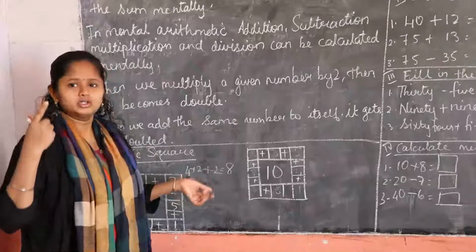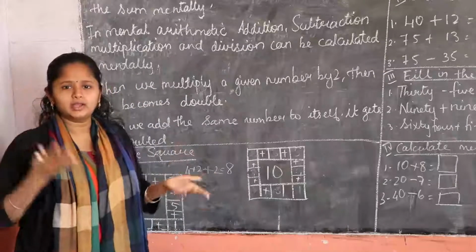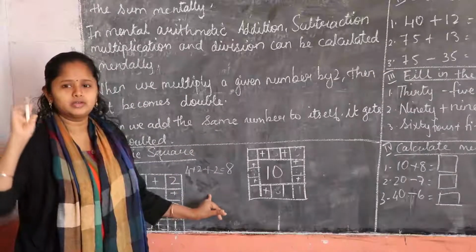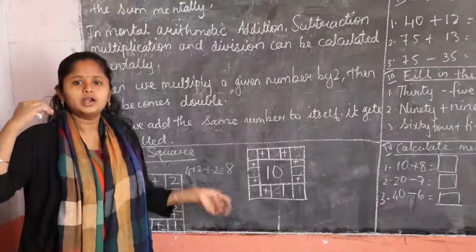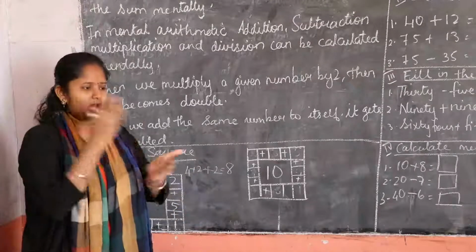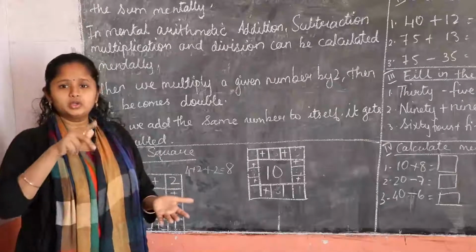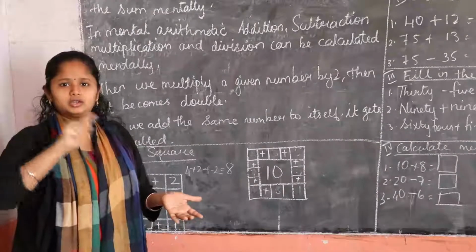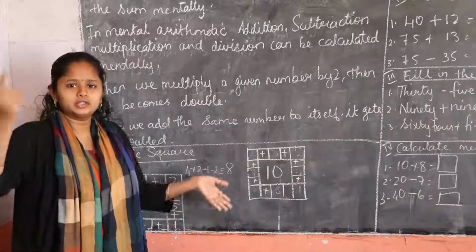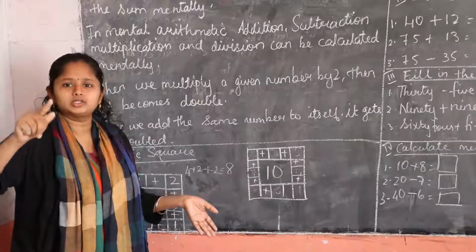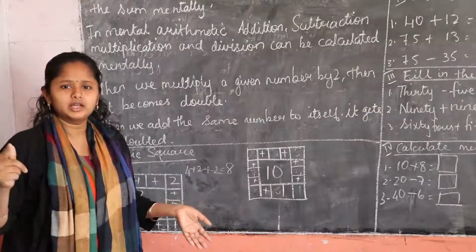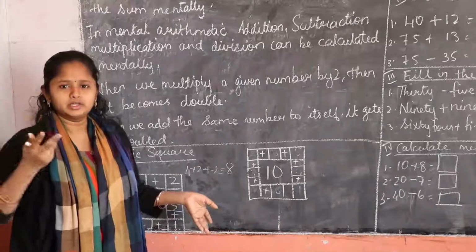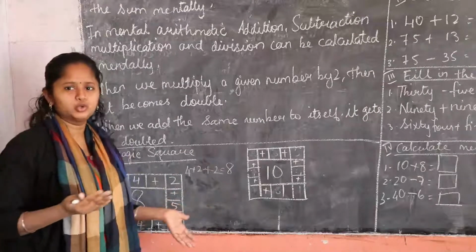We have to start calculating by mind only. 4 is there. If we add another 2, say you have 4 chocolates now. If you add 2 chocolates, how much? 4 is there, 5, 6. You count like that. Next, another 2 if we add: after 6, 7, 8. Like that we can add mentally by counting numbers.